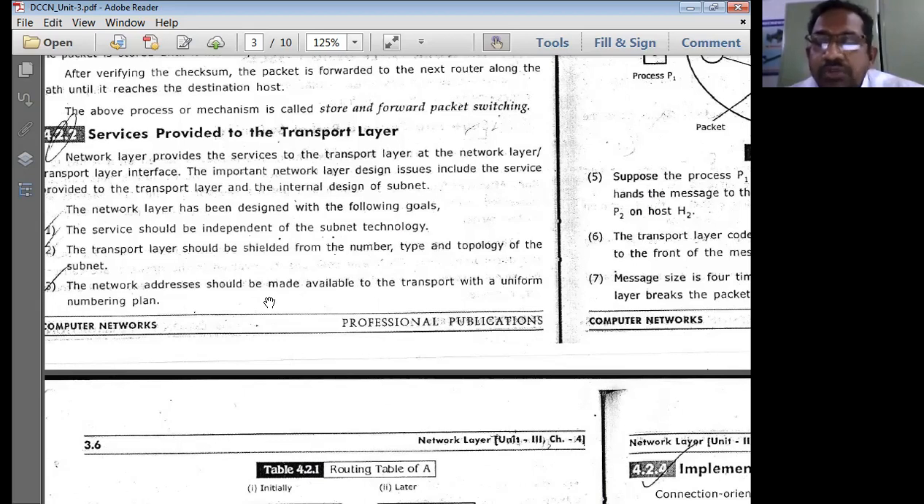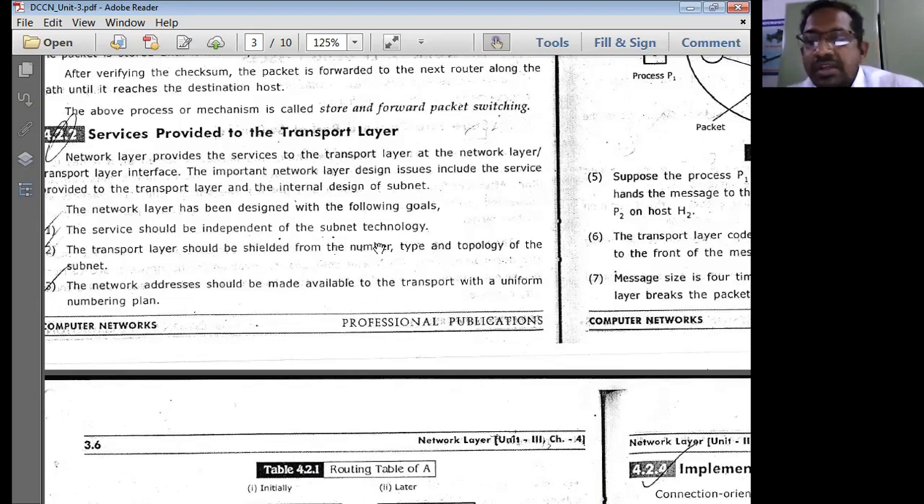Irrespective of the type of router we have, the type of relay systems we have, or the type of bridges in between, the data has to be transmitted effectively to the destination computer. So the communication path between the source and destination comprises many routers, switches, bridges, and relays. All these get interconnected so that the data can reach the final destination. So the service should compulsorily be independent of the subnet technology. This is an important point.